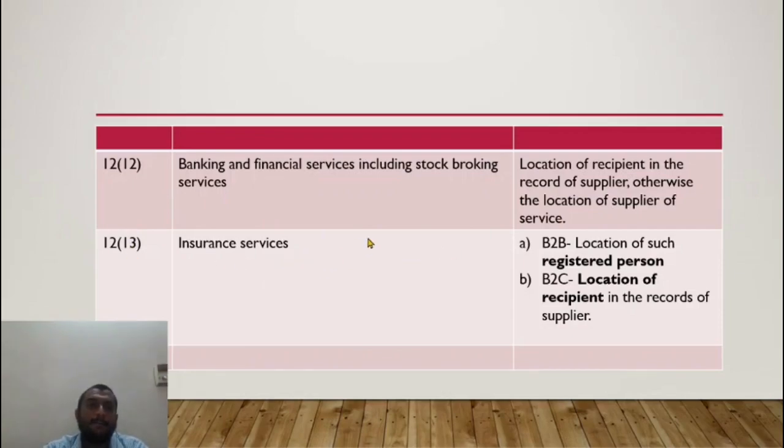So I would say whether he is B2B or B2C, the location of such a registered person in case of B2B. I cannot clearly find out where the service of insurance is being consumed. The only idea that I can get is the location of the recipient if he is a registered person. If he is registered, then that location. If he is not registered, the insurance company generally takes the record of the person who is taking the insurance policy. The location of the recipient in the records of the supplier.